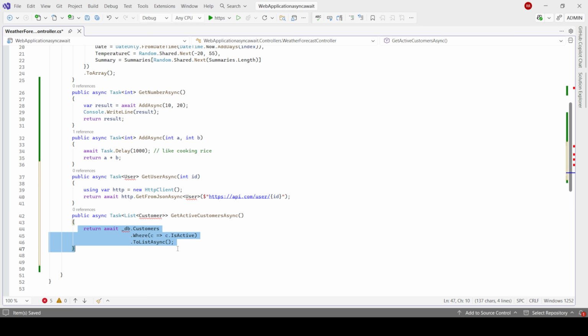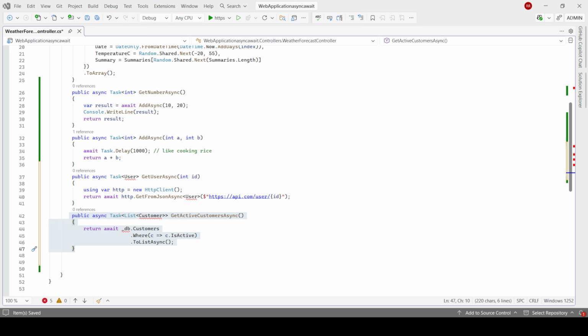I am showing that here I am calling the database, but I used async. That's why if 10,000 users hit your API, async helps your servers handle all of them without crashing. That is the power of async. That's why very important interview questions they will ask are why we should use it, and also how async works internally. We will see that.